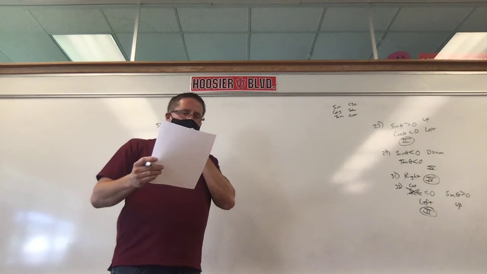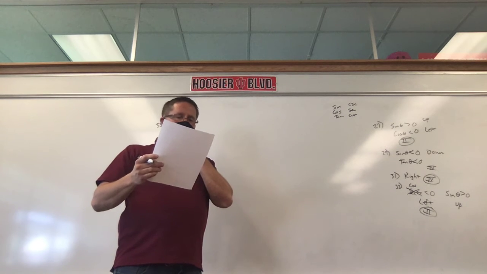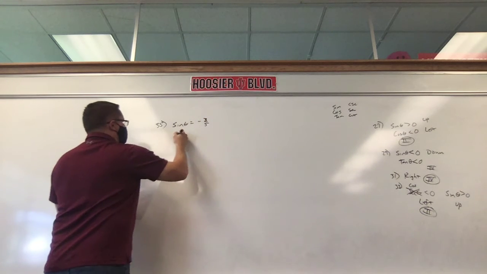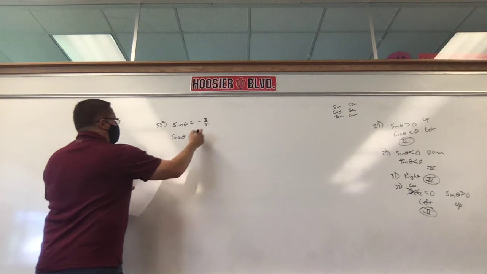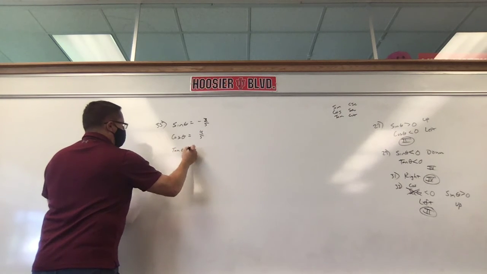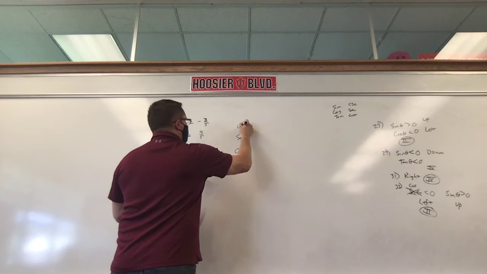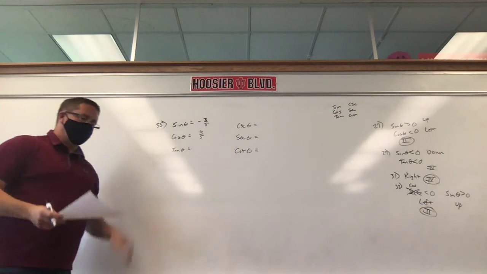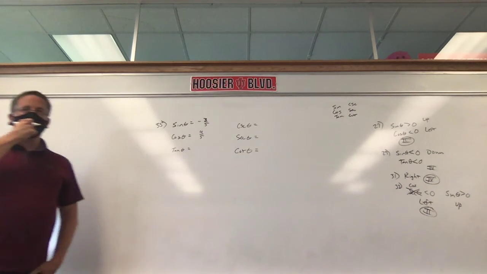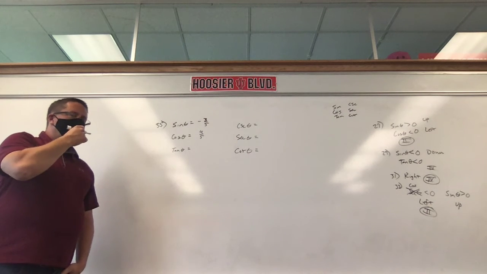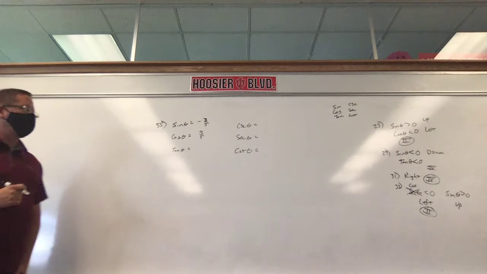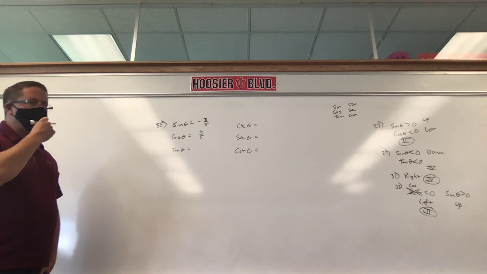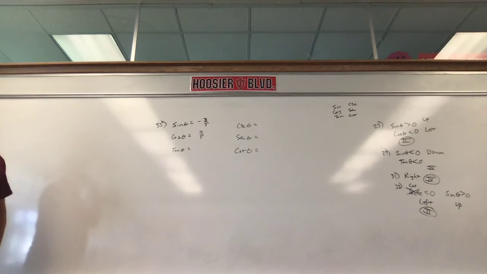Number 35, okay. They give you sine and cosine. They want to know the other four remaining trig functions. Sine of theta is negative 3/5, and cosine of theta is 4/5. They want to know what is tangent, what is cotangent, what is secant, and what is cosecant. Now, I don't know what this angle is, but Cassie answered a question similar to this a week and a half or so ago. Could somebody give me a ballpark figure? What angle would theta have to be if sine is negative 3/5 and cosine is positive 4/5?